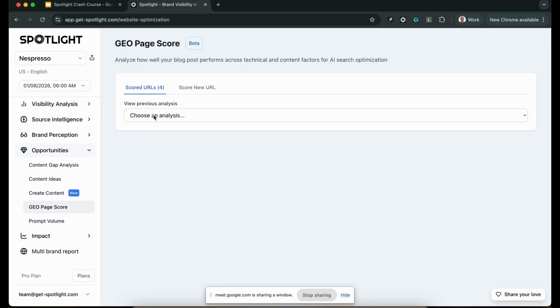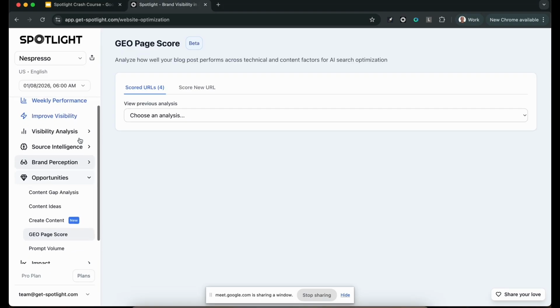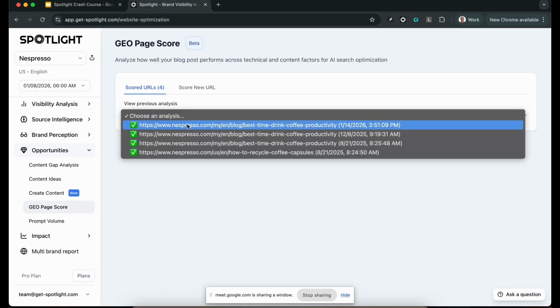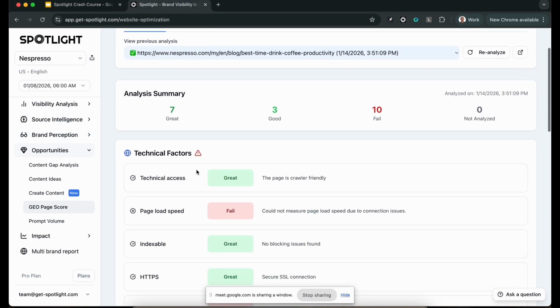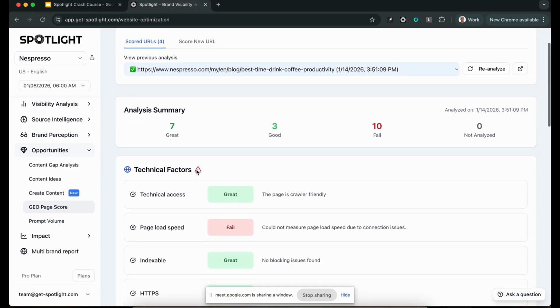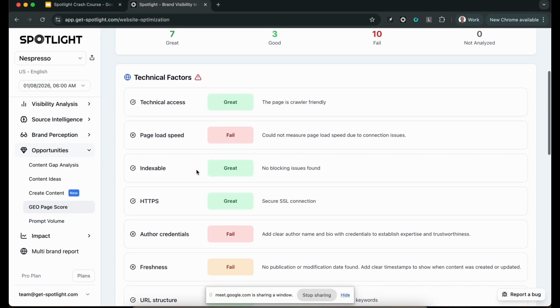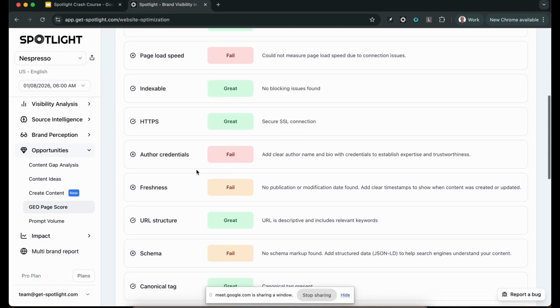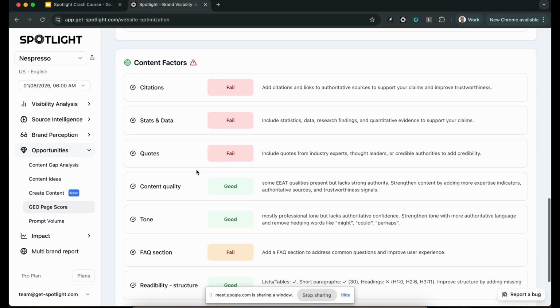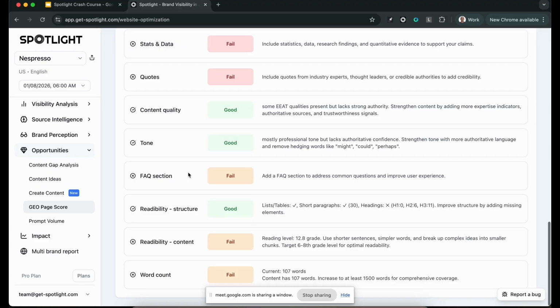How easily you can do this every week. We have this other tool I just want to show you really quickly that takes your existing content and scores it, and shows you where you're at. This is not new, but we improved this feature a little bit. It takes your existing content and shows you all kinds of technical factors and content factors that you can improve.